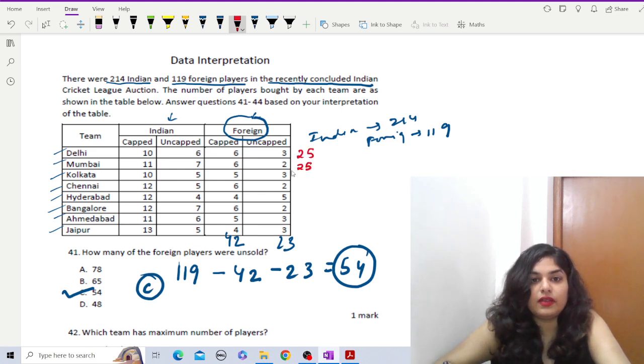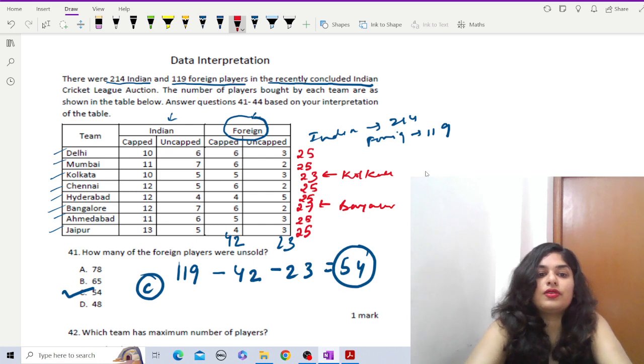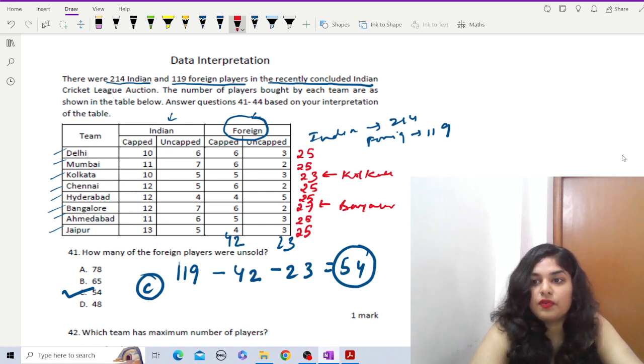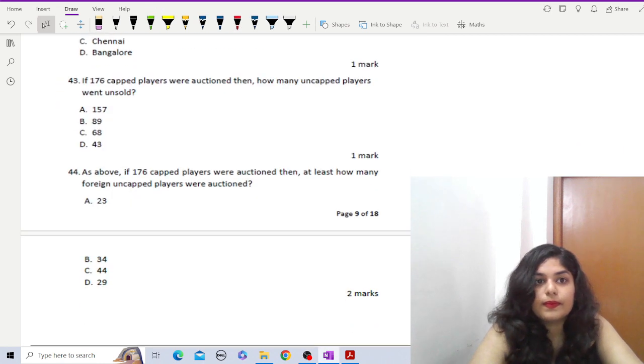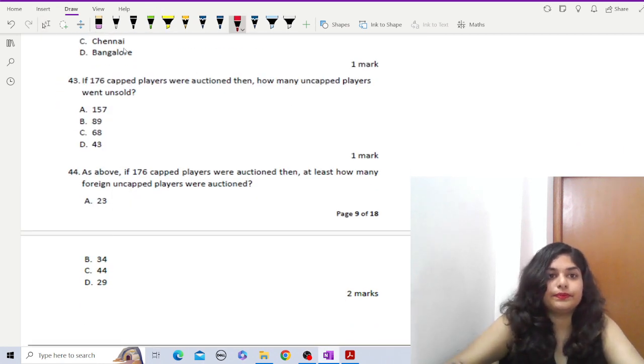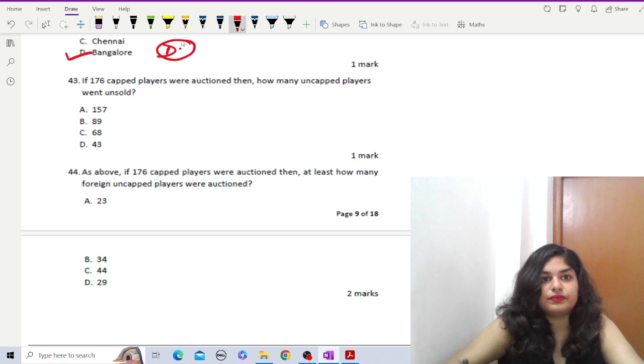This is also 25. Kolkata 23. Chennai 25. Hyderabad 25. Bangalore 27. Ahmedabad 25. Jaipur 25. So the least we have for Kolkata, the maximum we have for Bangalore, 27. So the question we have been asked, which team has maximum number of players? So it's the Bangalore team. That is option D.